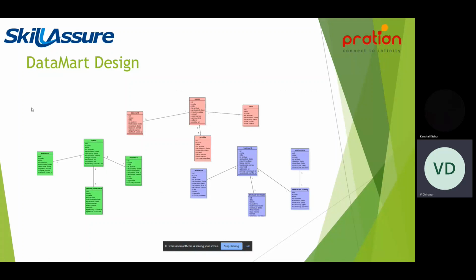But if you want to extract only specific information, like only client details, we don't have to go through the entire data warehouse. So we have divided it into a few data marts. In our case, three data marts: one client data mart, one user data mart, and one restaurant data mart. So this will be acting as our fact tables, and these are our dimension tables for our data marts. Green color represents the client data mart, red represents the user data mart, and blue represents the restaurant data mart.